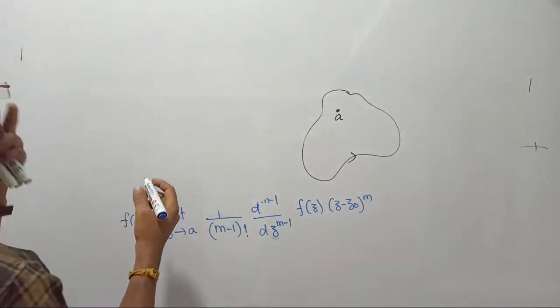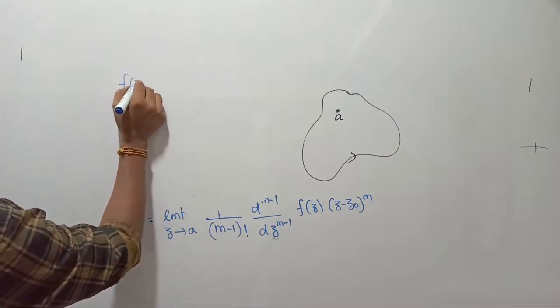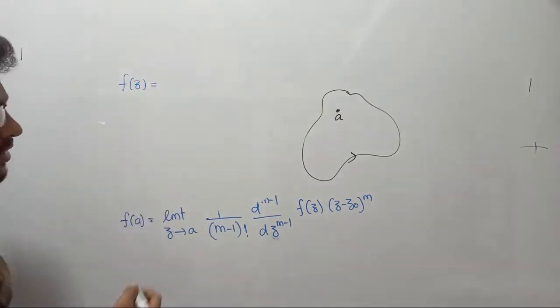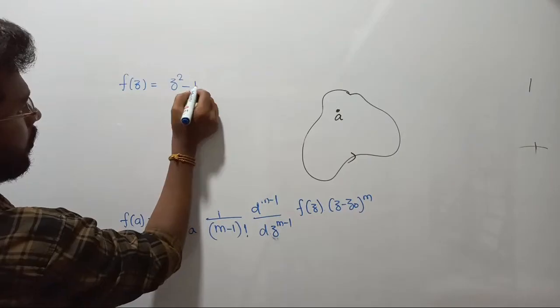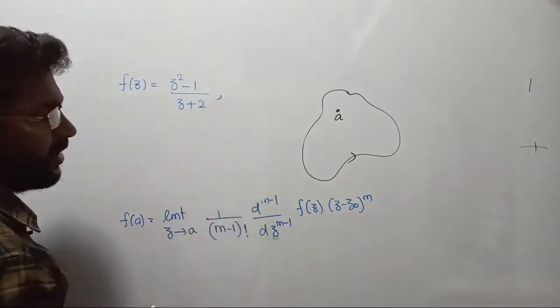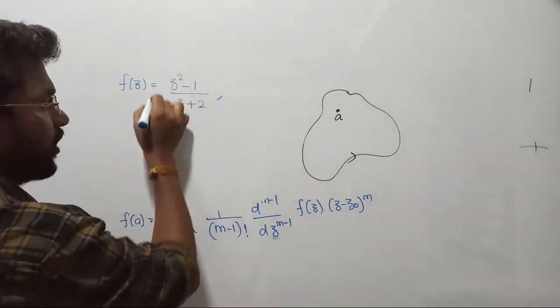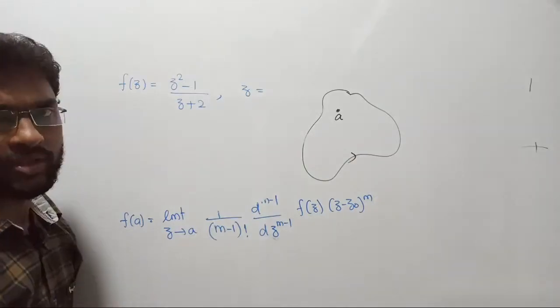Now, for an example, a system f of z is defined like this: f of z equal to z square minus 1 upon z plus 2, defined at some certain point they will choose.